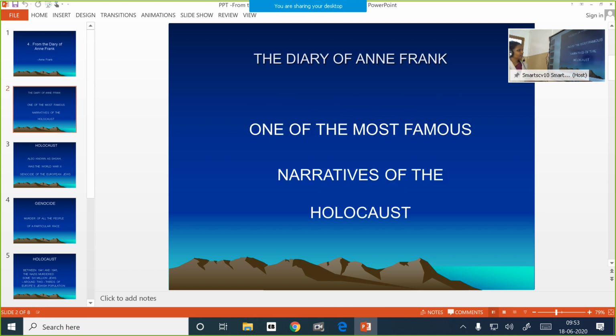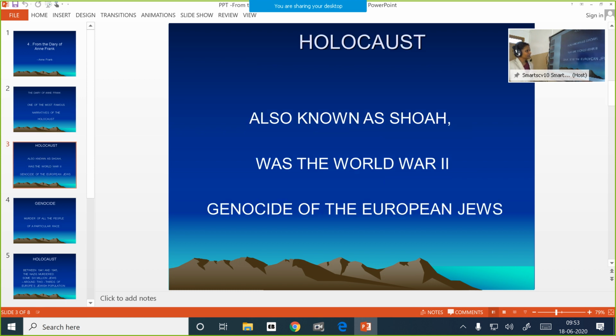Now, the diary of Anne Frank became famous because it is one of the most famous narratives of the Holocaust. So it is a description about how people suffered under the Holocaust. And what is the Holocaust? The Holocaust is known by another name, that is the Shoah, which was the World War II genocide of European Jews.